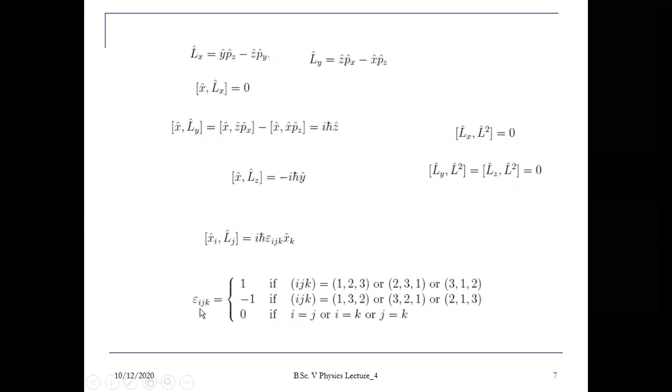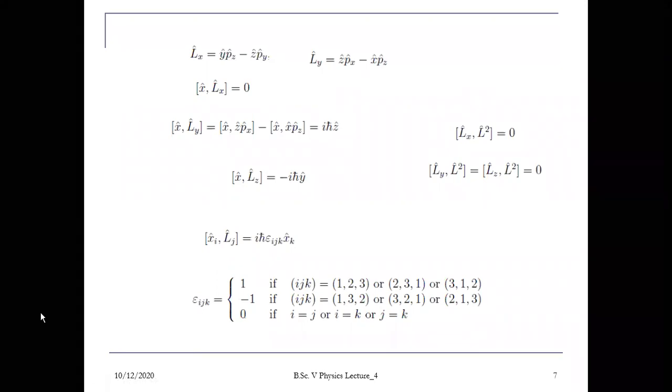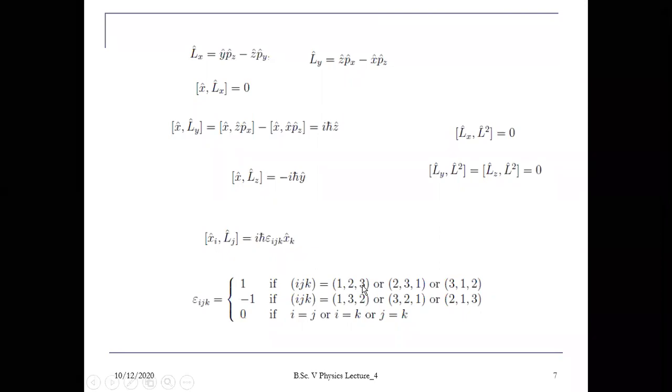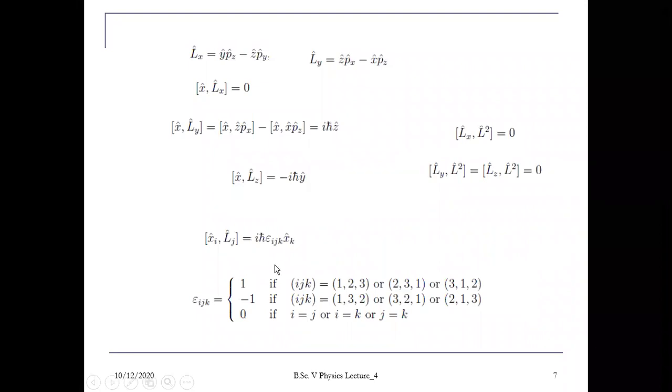Now we have three variables, suppose x, y, z. So for ijk, if ijk is either 1 2 3, or 2 3 1, or 3 1 2, any cyclic combination, in that case your epsilon ijk will be 1. अगर आप यहाँ पे ले i 1 लिया आपने, j 2 ले लें और k 3 ले लें, तो जो भी कॉम्बिनेशन बनेंगे यहाँ पे [x, Ly] और [x, Lz], सबकी वैल्यू जो है वो नॉन जीरो होगी.